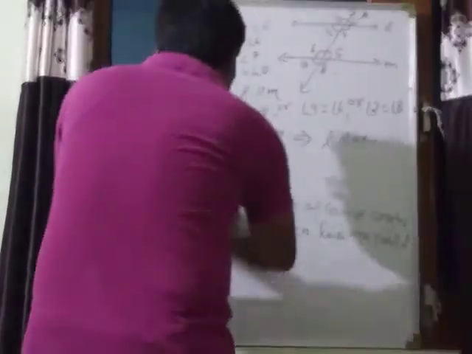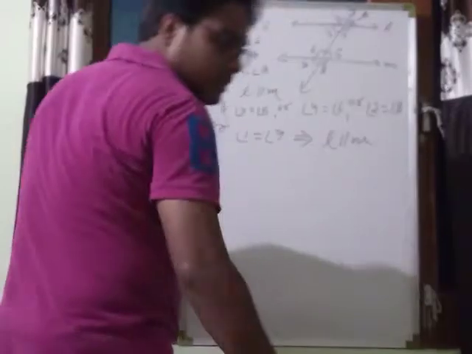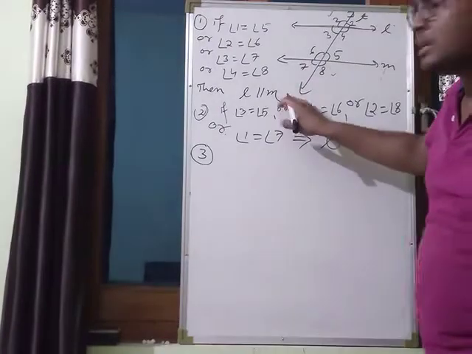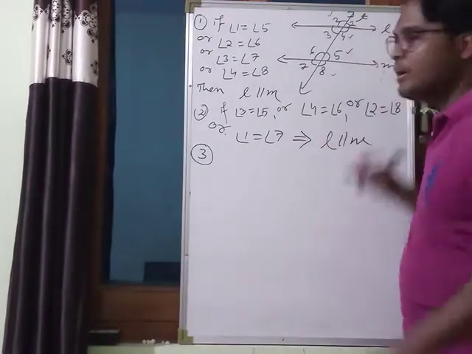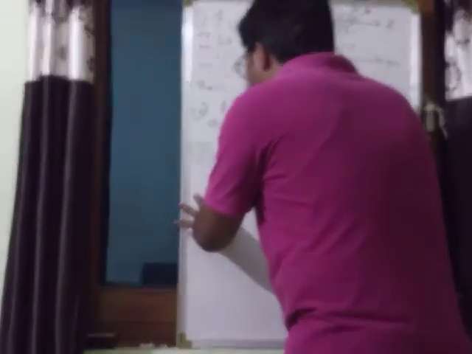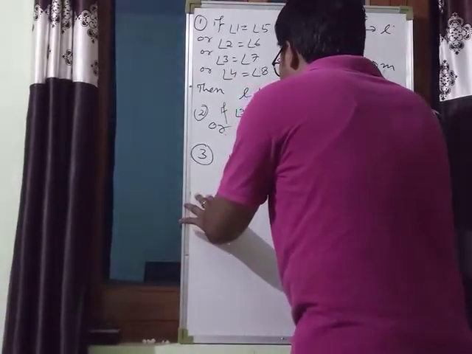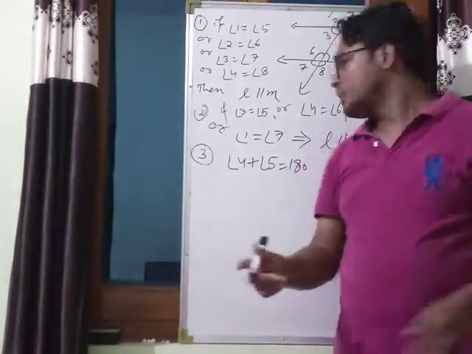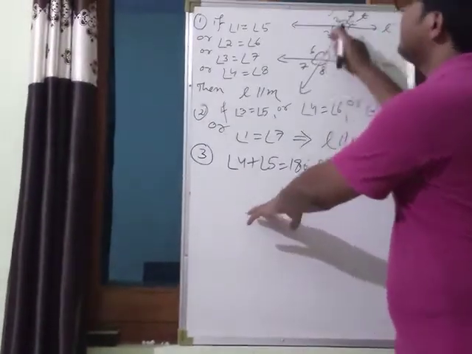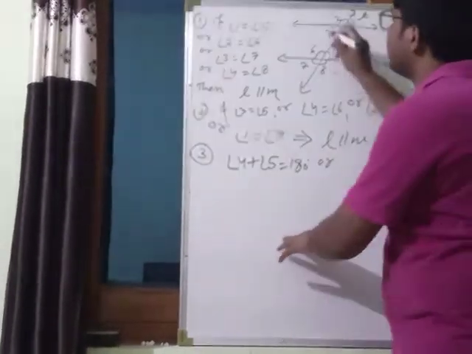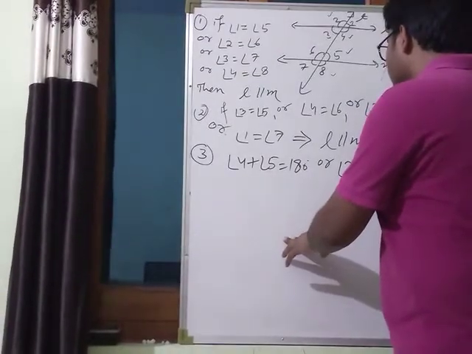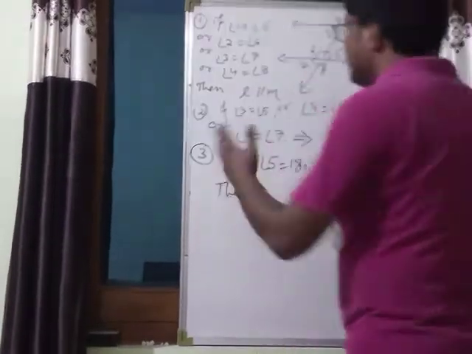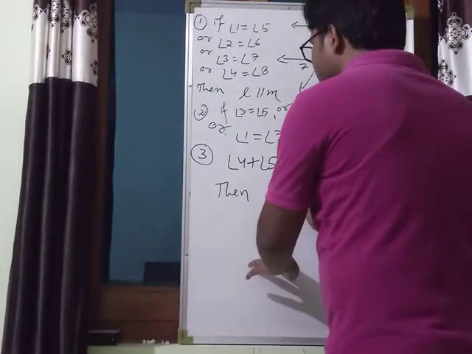It means the third statement wants to say that if two lines L and M are given intersected by a transversal T, you can see this 4 and 5 form co-interior angles. If their sum, angle 4 plus angle 5, is equal to 180, we know that supplementary angles are angles whose sum is equal to 180. Another pair of co-interior angles is 3 and 6. Angle 3 plus angle 6 is equal to 180 degrees. Then the lines are parallel. L is parallel to M.